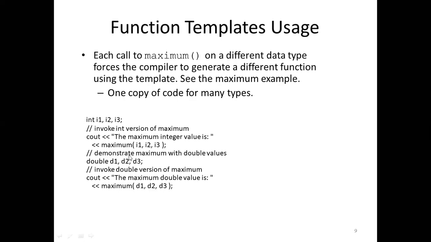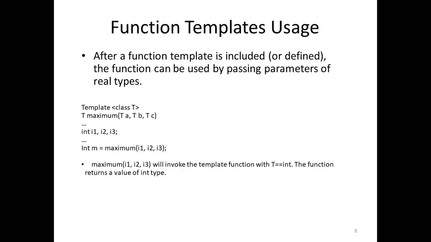Similarly, if we invoke the same maximum function with the double values d1, d2, d3, the template is the same, it should just invoke with the maximum double value. That is expected when you introduce this template as part of your function.